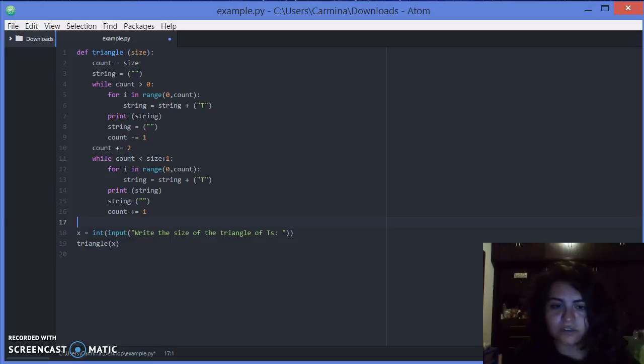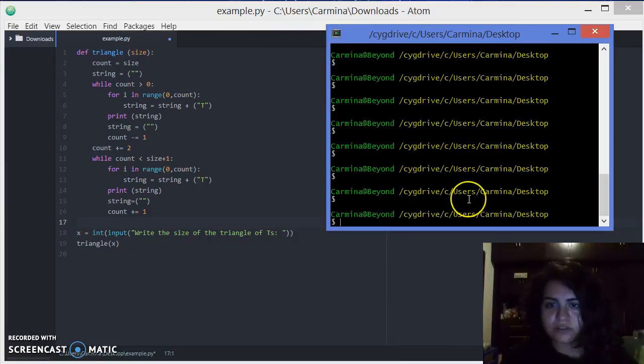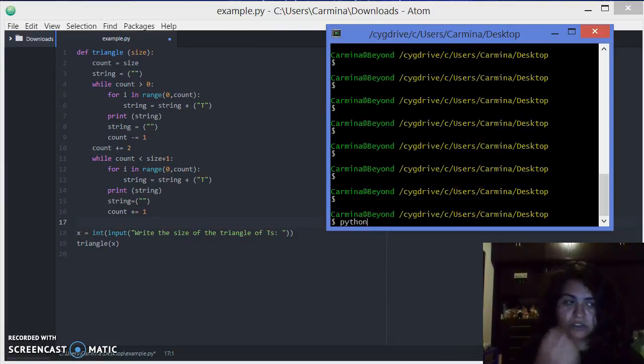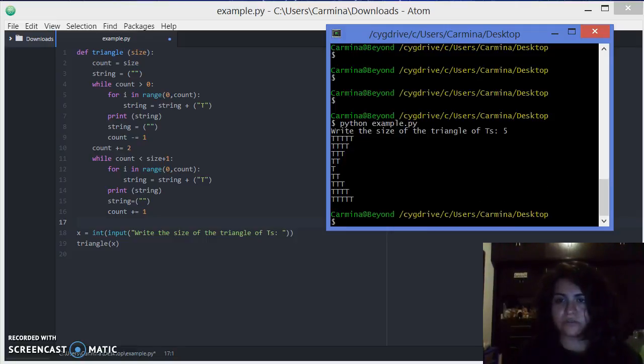So for the sake of finishing this example, let's try it out. I'm already in the directory, and the file name is example Python. And with the example we use, let's do 5, and we can count 1, 2, 3, 4, 5, and then 4, 3, 2, 1.